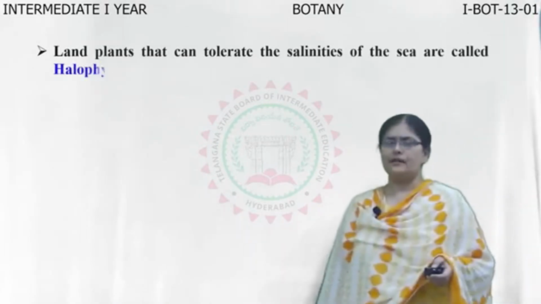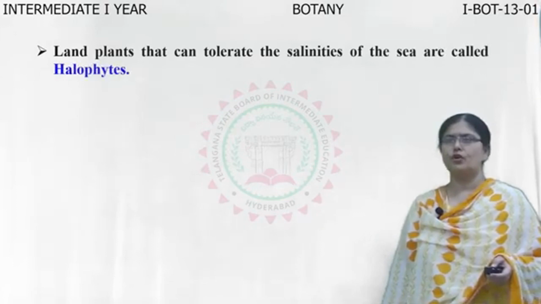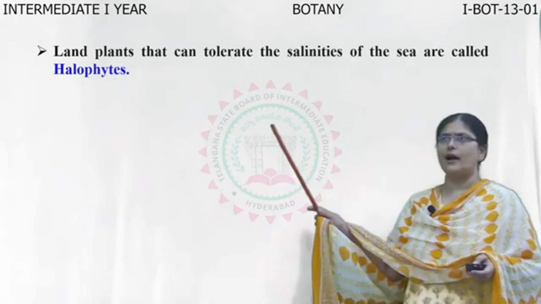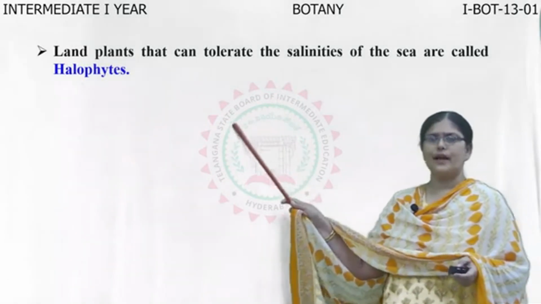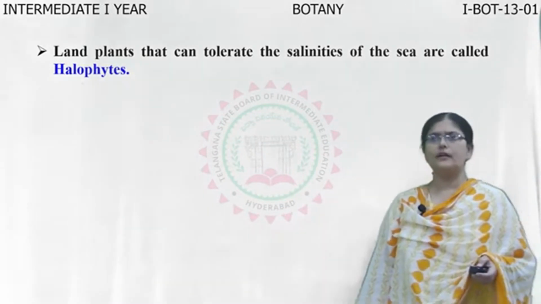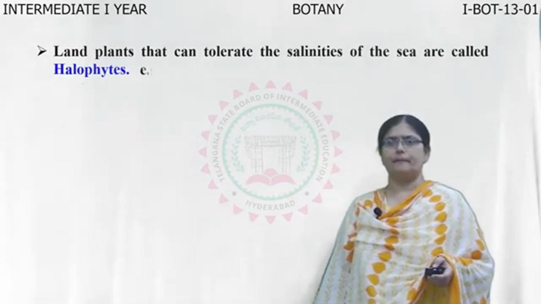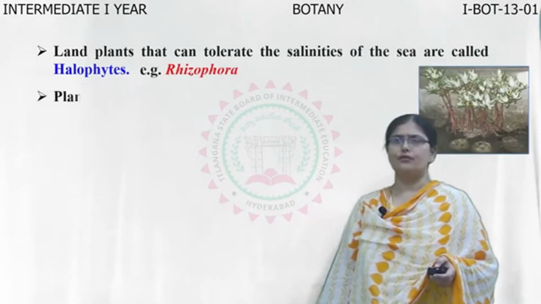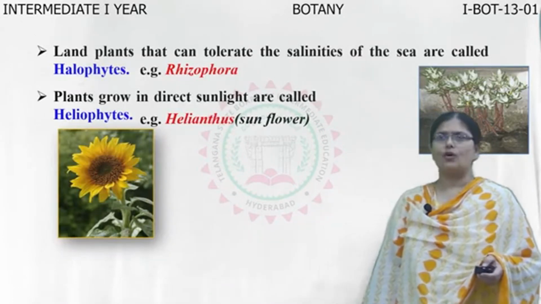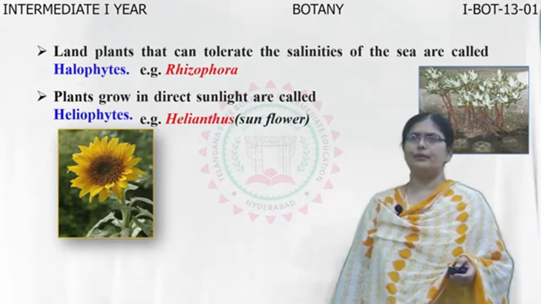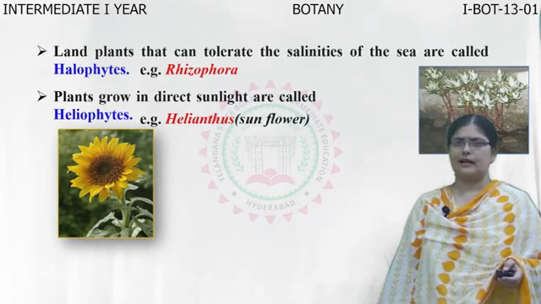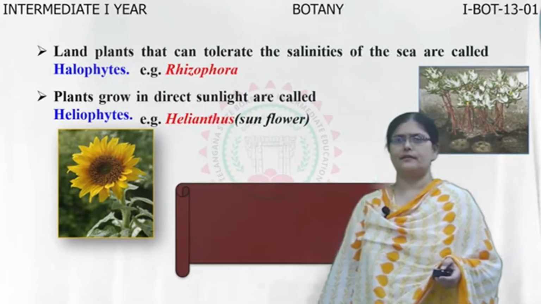Now, land plants also show adaptation, or they show tolerance towards the salinities of the sea. And such type of land plants are called as halophytes. So, what are halophytes? Halophytes are nothing but the land plants which can tolerate the saltiness or the salinities of the sea. Example is Rhizophora. Now, plants which grow in direct sunlight, they are called as heliophytes. For example, sunflower or Helianthus. So, the plants which directly grow in sunlight, they have been given a term called as heliophytes.